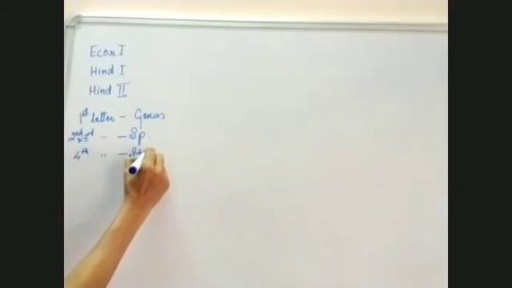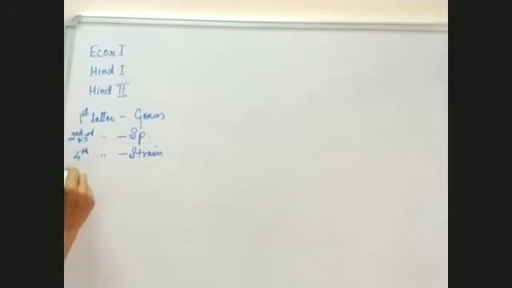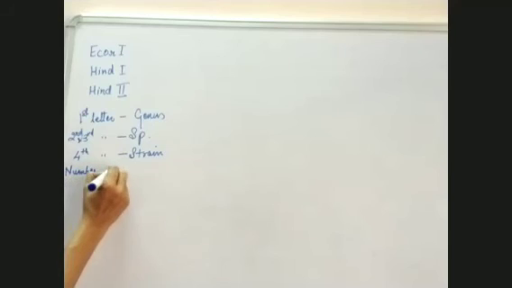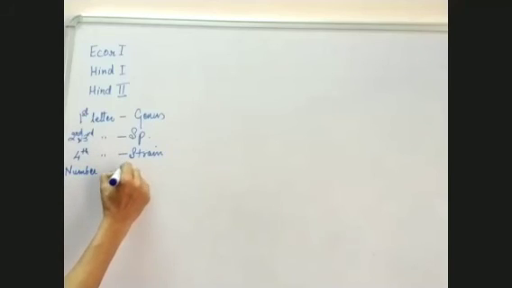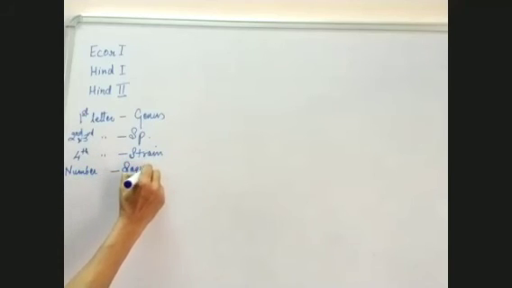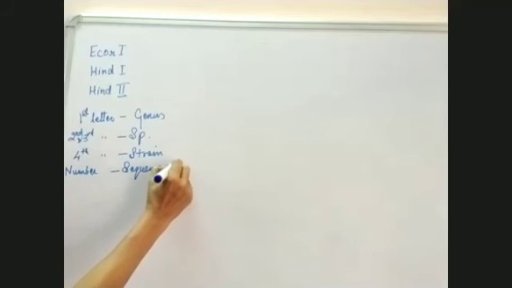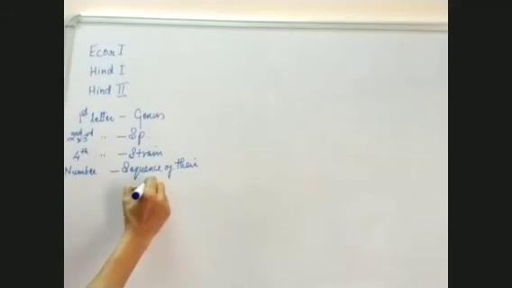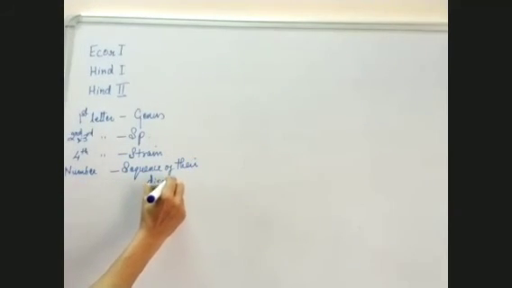Then we have a number, which tells the sequence of their discovery. This is how we name a restriction enzyme, a restriction endonuclease.